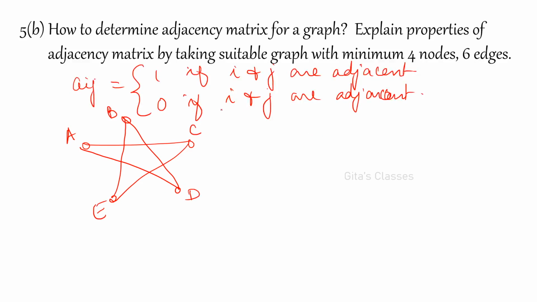How will you write this? Now you are asked to find minimum 4 nodes and 6 edges. Okay. So 1, 2, 3, 4, 5, 6 edges. Only 5 edges are there. Okay, we'll join one more edge. No problem.